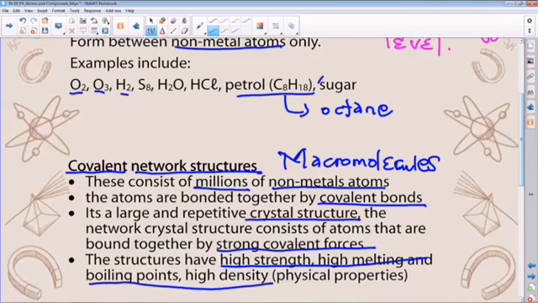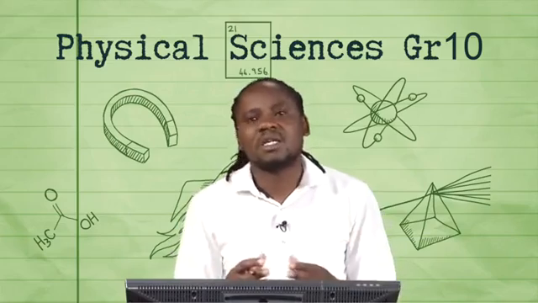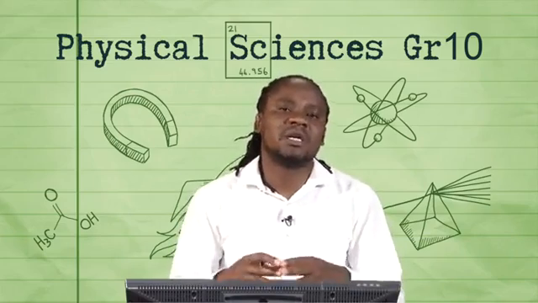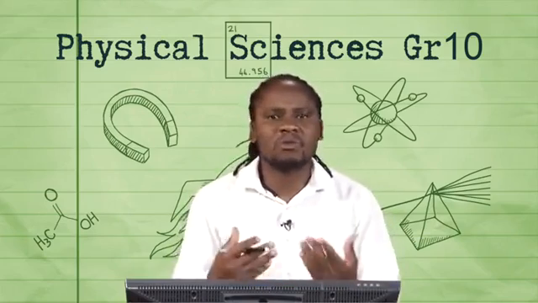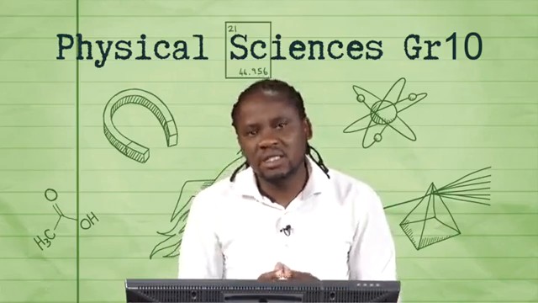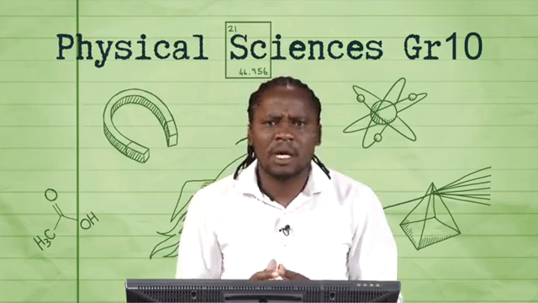They've got high boiling points and high density, which we discussed as physical properties in the first term. So I'd want to think of these macromolecules as giant structures which comparatively have higher strength, boiling point, and melting point. You'd even think of density as one physical property. That's to touch base with that.